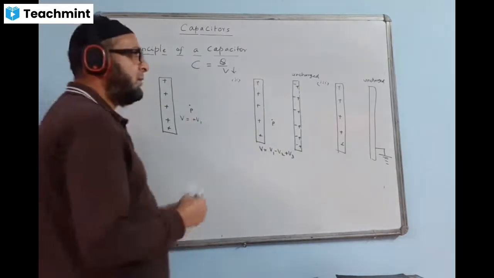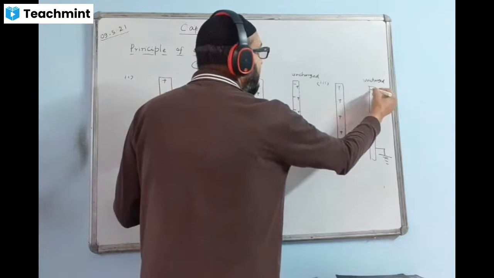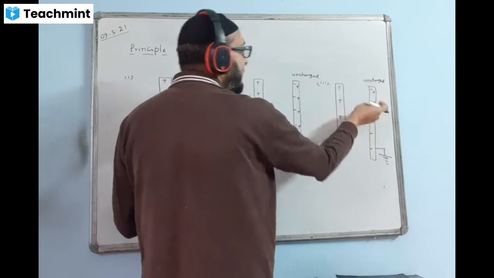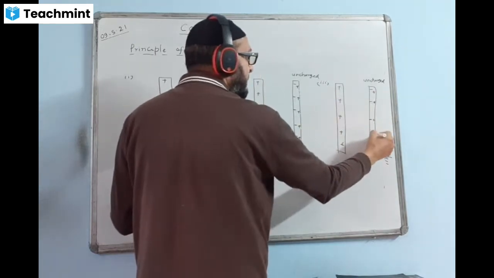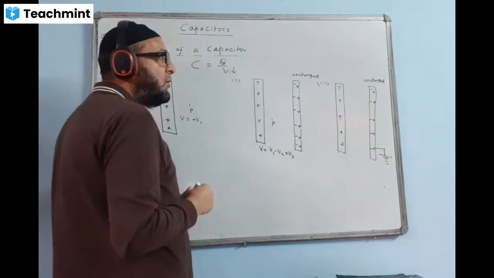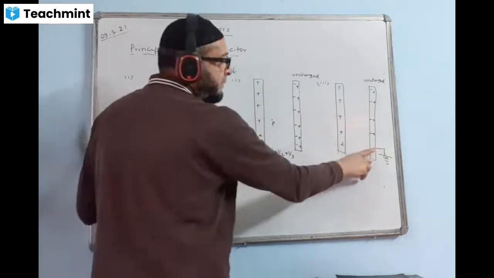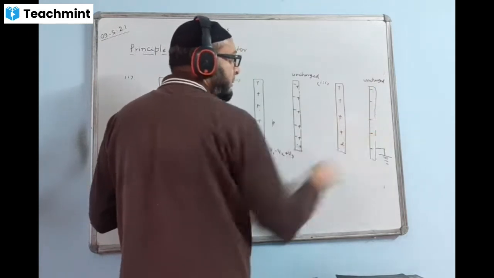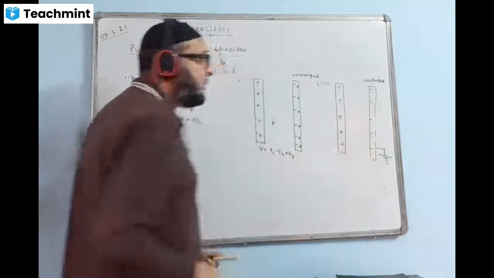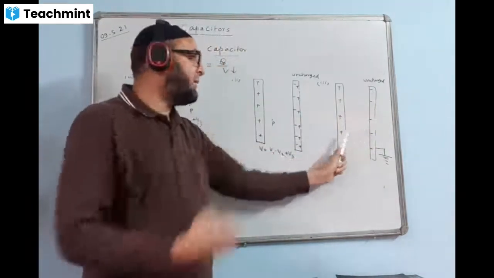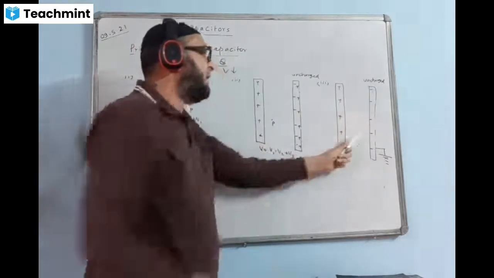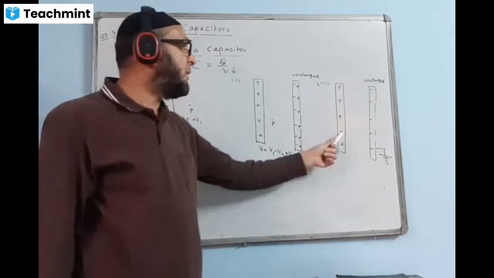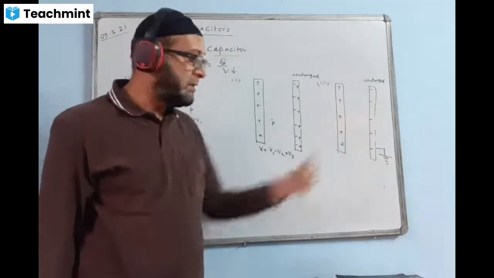Now in the third case, we have an uncharged conductor. An uncharged conductor contains the same amount of positive charge and the same amount of negative charge. The negative will be pulled by this positive charge, like this way. So when it is earthed, these positive charges will go to the earth. They will not be there. Whereas this negative cannot go to the earth because they are attracted by this positive charge. The positive charge is attracting them, not allowing them to go to the earth. So we will have only negative charges staying here when we do the earthing.